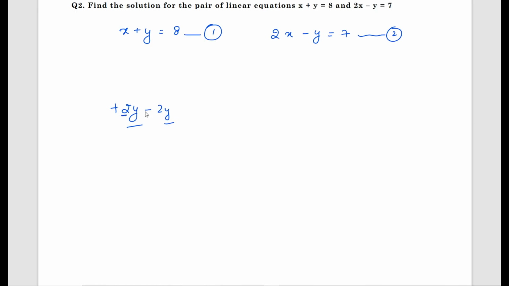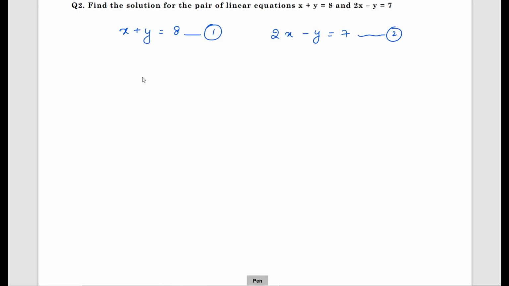Same variable with same coefficient and opposite sign can be cancelled. 2y minus y, you cannot cancel it; you have to do subtraction. 2y minus y is y. Here plus 3y minus 3y can be cancelled out. So here plus y minus y will be cancelled because it has the same variable with same coefficient.